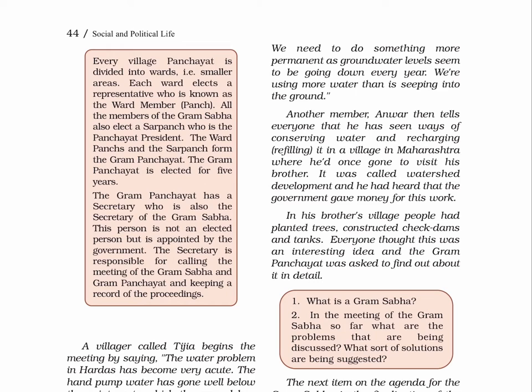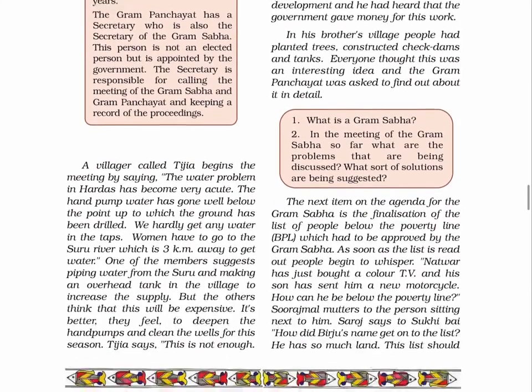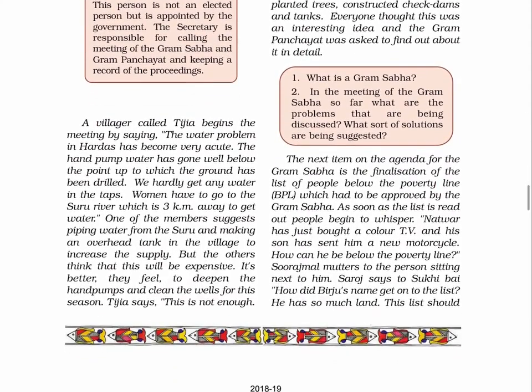There is a pink box given here on page number 44, which says, 1. What is a Gram Sabha? 2. In the meeting of the Gram Sabha so far, what are the problems that are being discussed? What sort of solutions are being suggested?